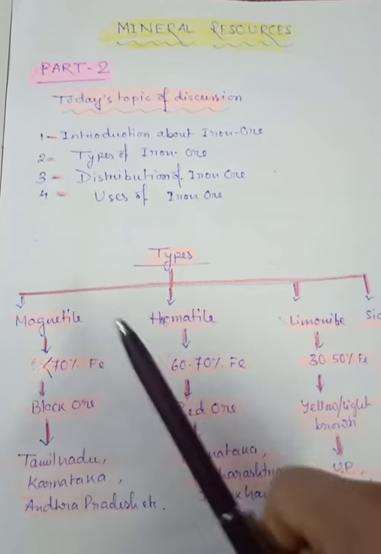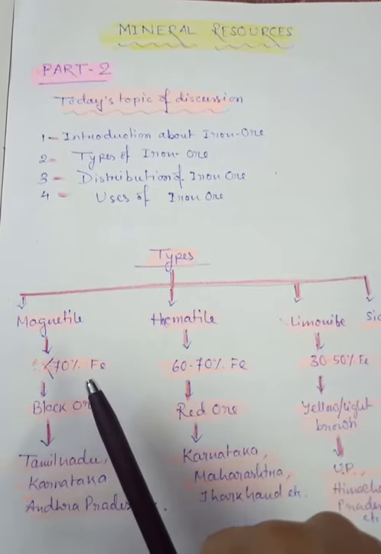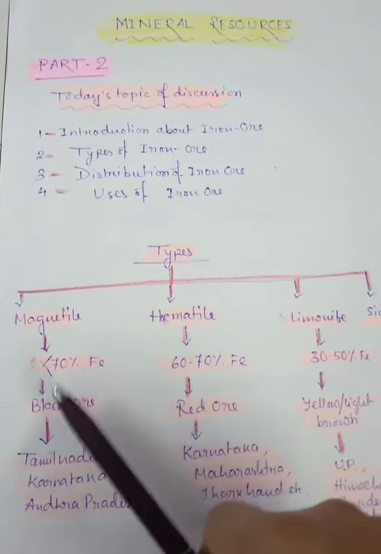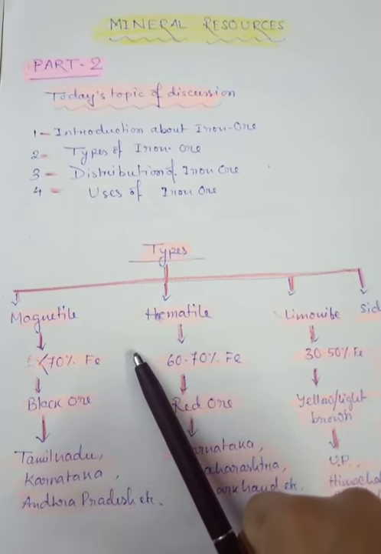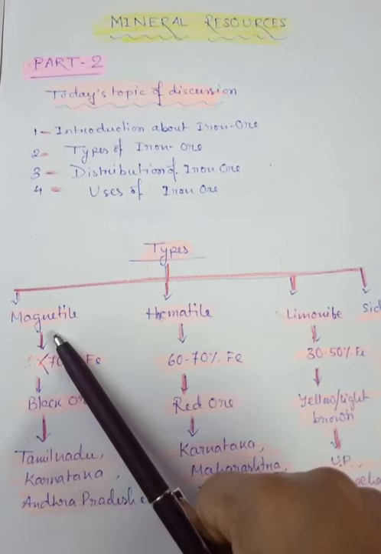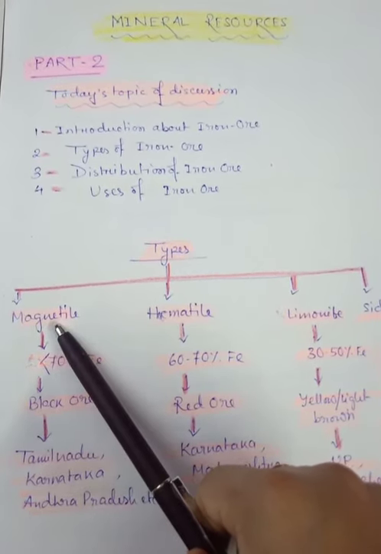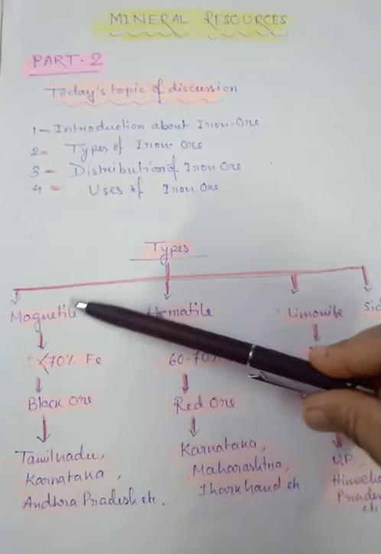And here one thing you have to remember, students, is that quality and quantity have a vice versa relation. It means that the highest quality iron, magnetite, is present in India in very less amount.